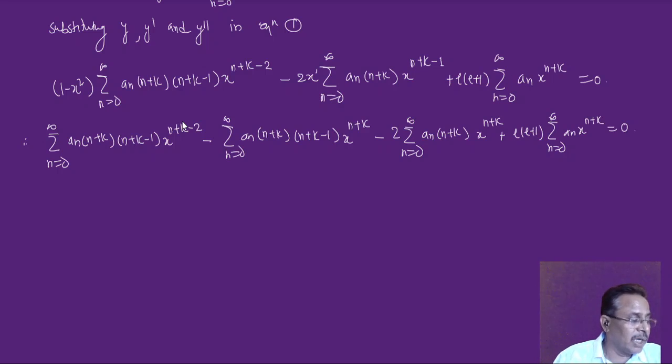See how we have arrived at this equation. We have just rearranged these equations taking all the terms separating together. Okay, now combining terms of equal powers. Okay, x raised to n plus k is combined, same power, same term here, so that can be combined. Combining terms of equal power.